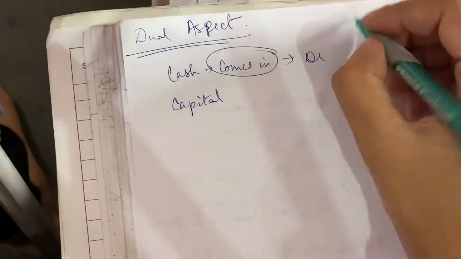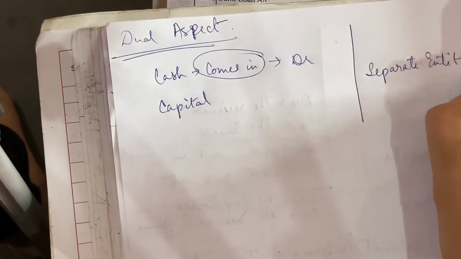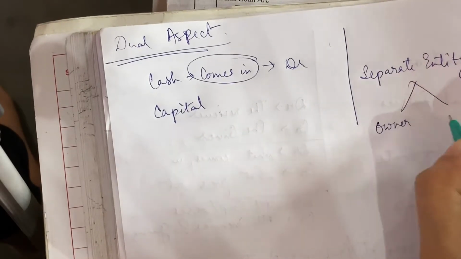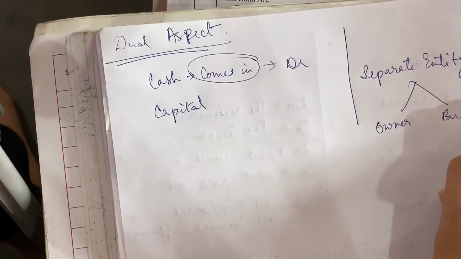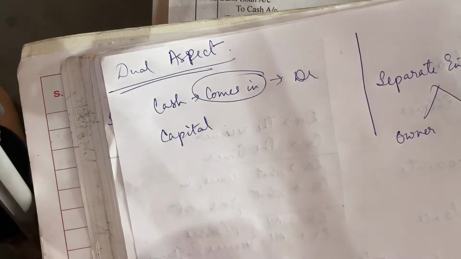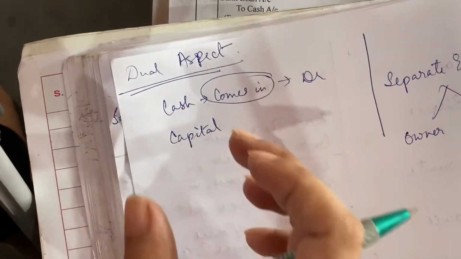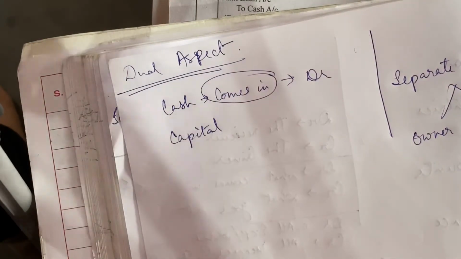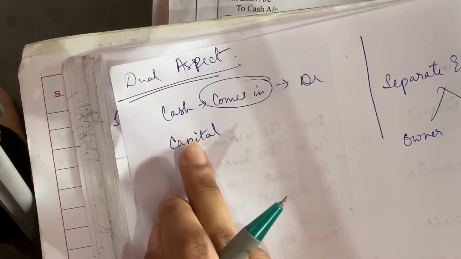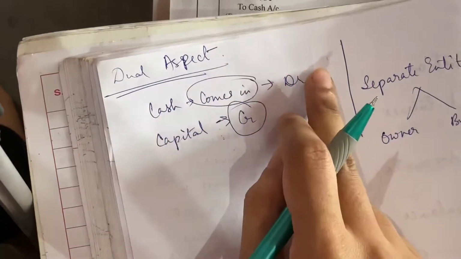There is a concept called separate entity concept. It means that owner is separate from the business. Owner और business दो अलग अलग चीज है. जब owner business में capital डालता है तो it is the responsibility of the business to pay it back to the owner with some profit or anything. Even if no profit, it is a liability. Liability is again whenever you owe something to someone else, whenever you have to pay someone back, that thing is liability. So capital is a liability. So that is why it will be credited.